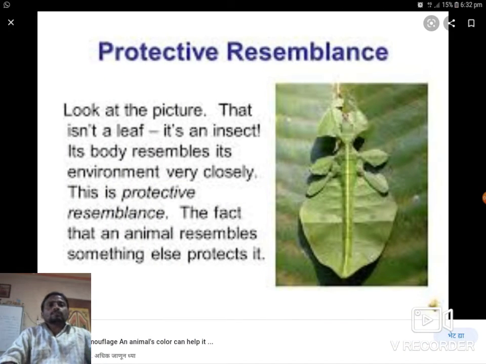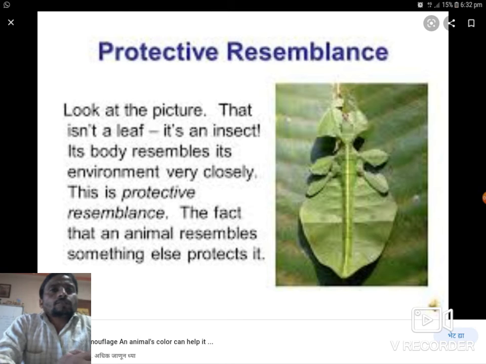Some other examples: a very fantastic protective resemblance. Look at this picture. That isn't a leaf. It is not a leaf, but it looks like a leaf. It's an insect. Its body resembles its environment very closely, and this is protective resemblance.